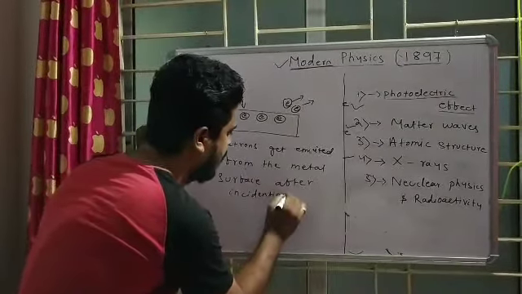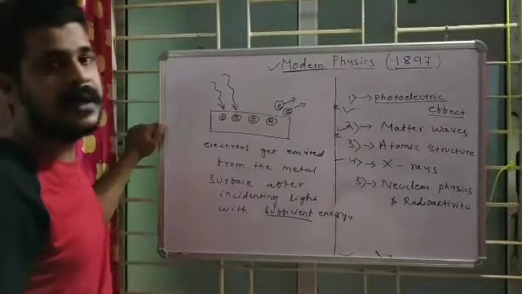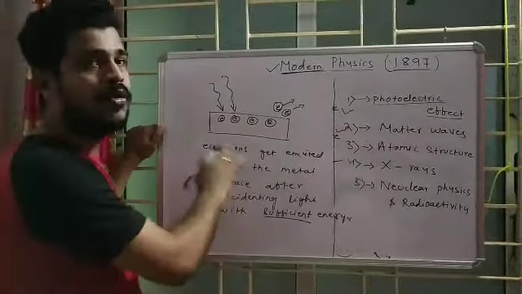If I incident light with very small energy, then no electron will leave the surface. If light with a sufficient amount of energy is incident on a metal surface, then electrons will leave the surface. This process is known as the photoelectric effect.